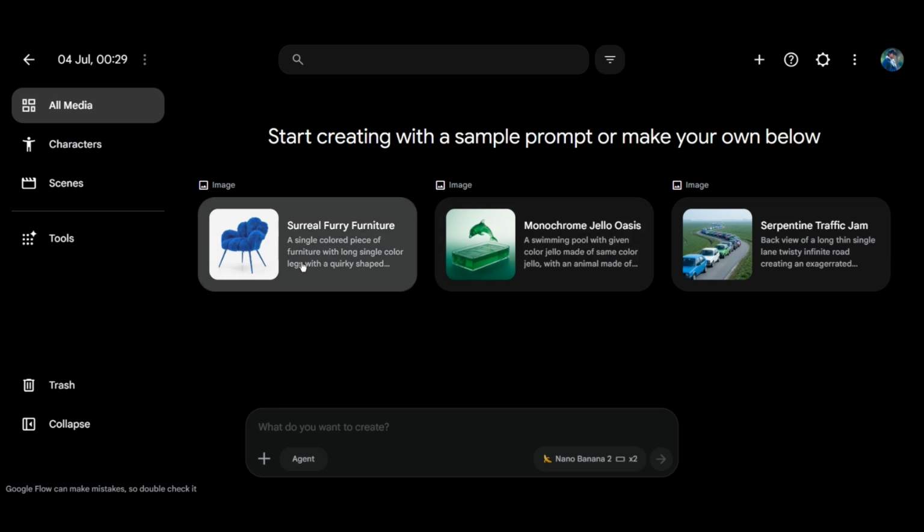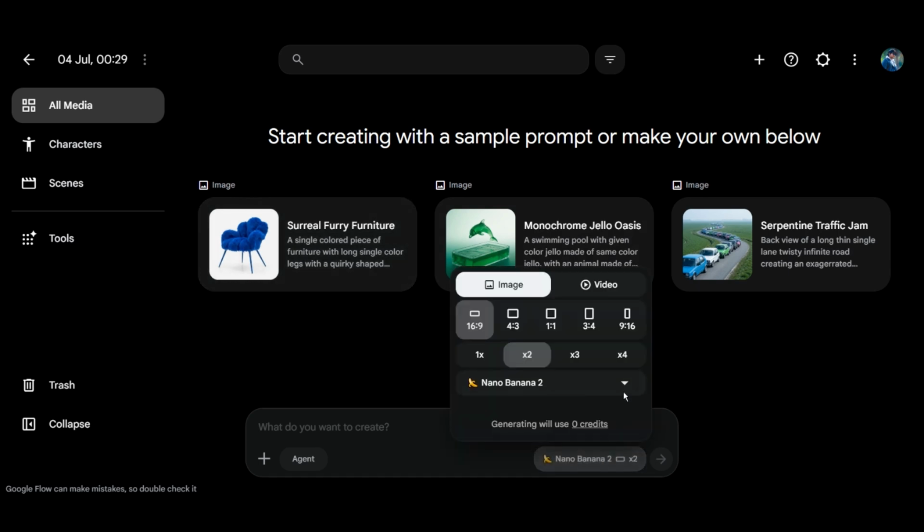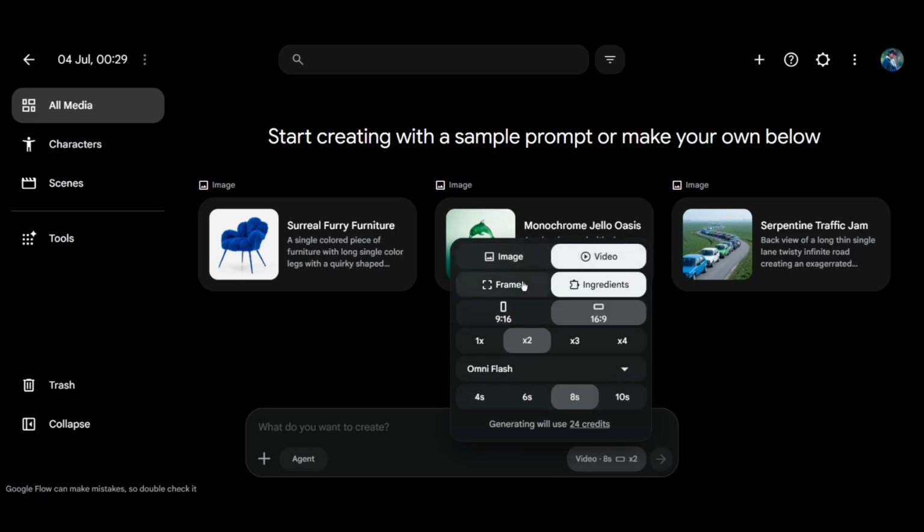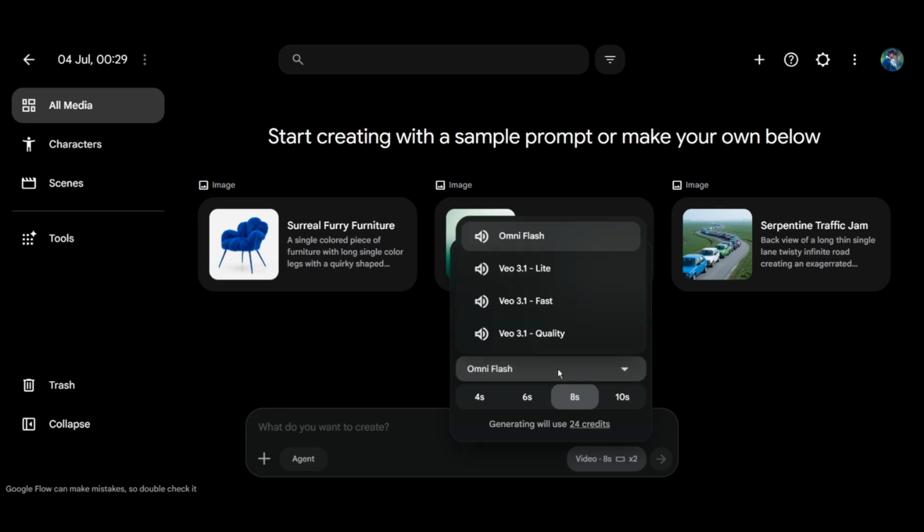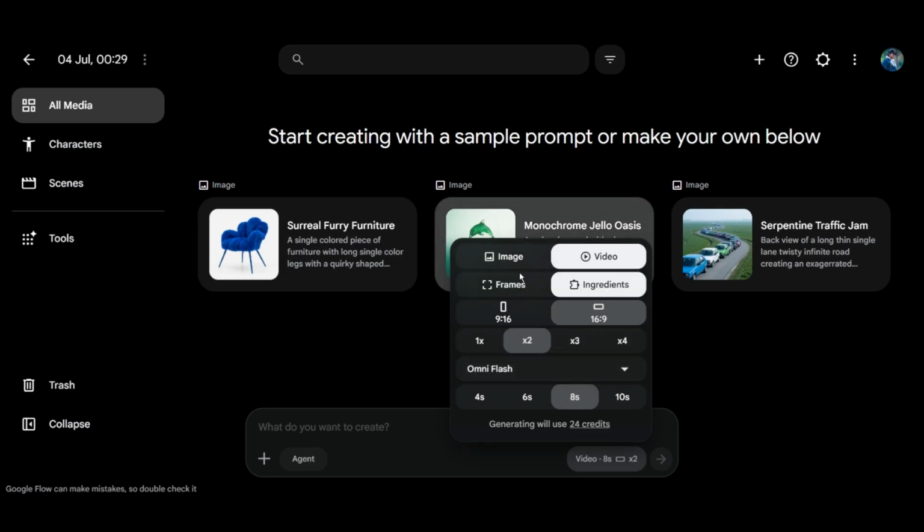Now, to generate a video, we first need to go to the Model Choice option. Upon clicking Model Choice, you will get options for both images and videos. So we simply need to go into the video section. As soon as you enter the video section, you will see different models from which you need to select Omni Flash. Now comes the main thing, which is the video length. If you select 10 seconds here, you can see that its generation cost is 30 credits. On the other hand, if you select 8 seconds, it will take 24 credits.